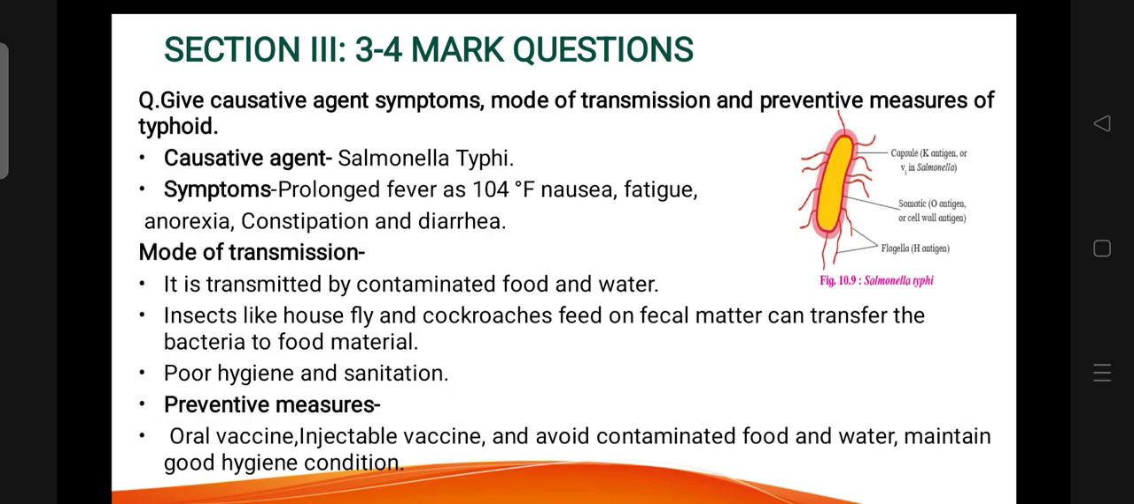Give causative agent, symptoms, mode of transmission and preventive measures of typhoid. Causative agent is Salmonella typhi. The diagram is given here. Symptoms: fever, nausea, fatigue, anorexia, constipation and diarrhea. Preventive measures: oral vaccine, injectable vaccine.